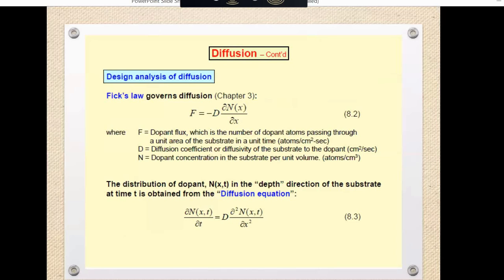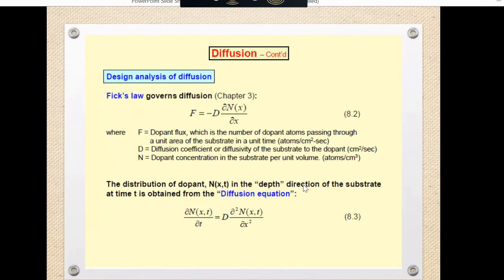The distribution of dopant in the substrate at any given time can be calculated using an equation similar to, as we have discussed, the heat conduction. So the heat conduction equation is this. Fick's law is applied to find the dopant flux, and in the heat conduction equation we can find the diffusion process, that is, the calculation of the distribution of the dopants at any instant of time using the equation below.